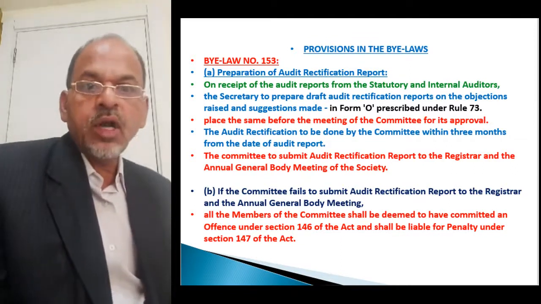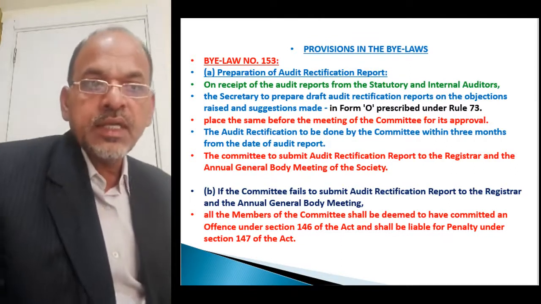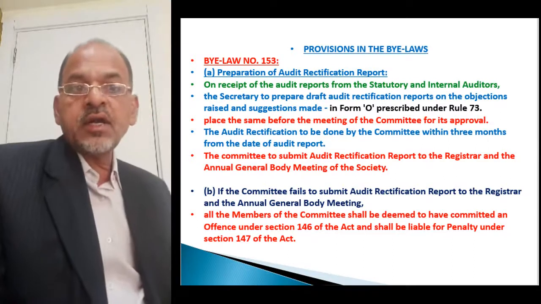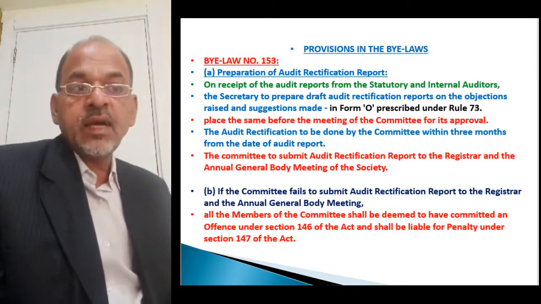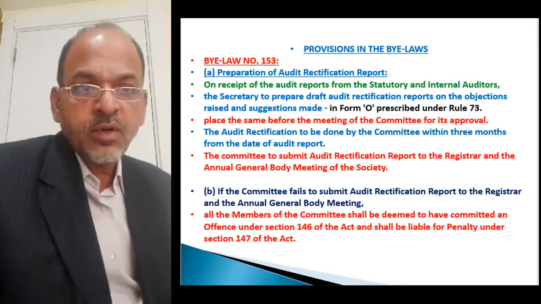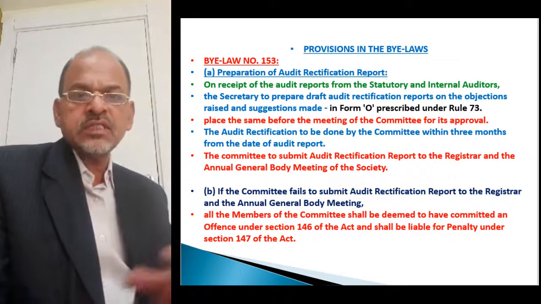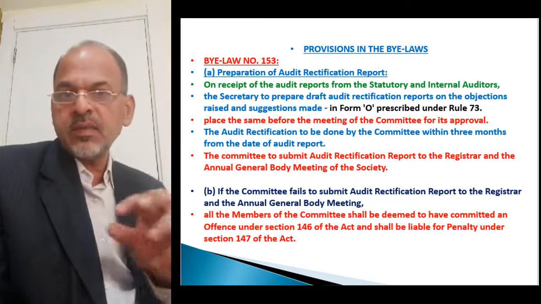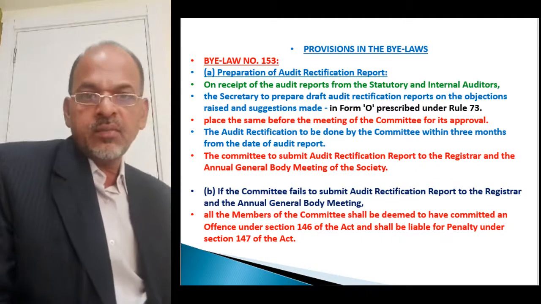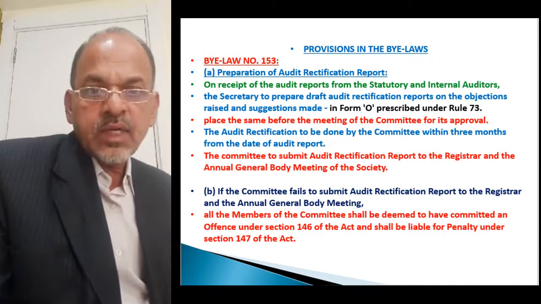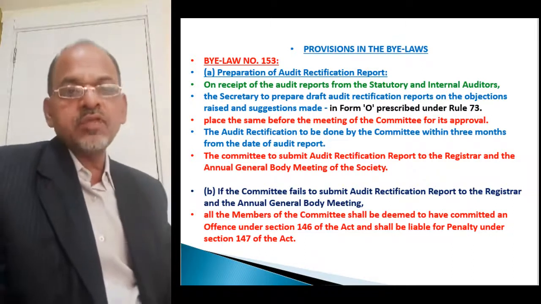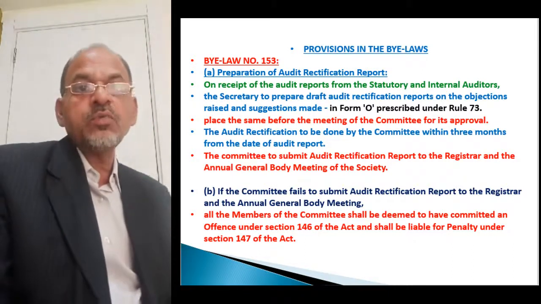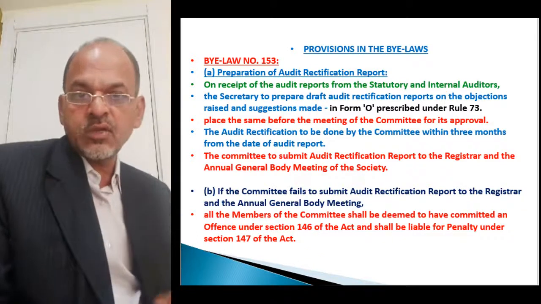Then the audit rectification is to be done by the committee within 3 months from the date of the audit report. This process is to be finished within 3 months, because of the time limit given under section 82 of the Act. Within 3 months the committee will have to finalize the audit rectification report and submit it to the registrar.